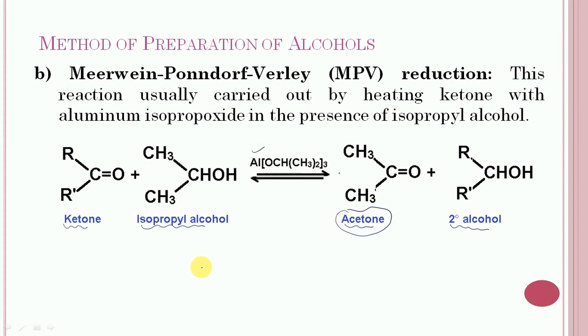This reaction is highly specific for aldehyde and ketone and does not reduce the carbon-carbon double bond. Therefore, it is a useful method for the reduction of alpha beta unsaturated aldehyde and ketone to alpha beta unsaturated alcohol.